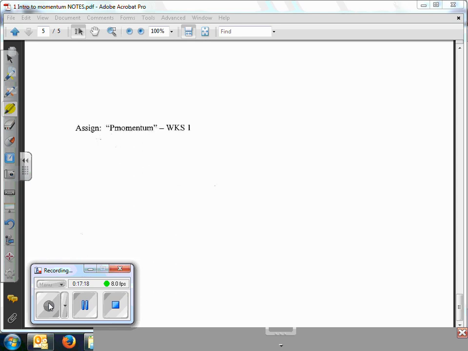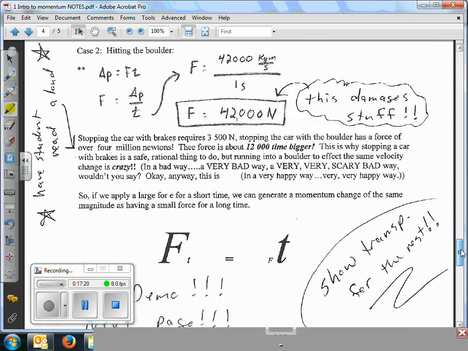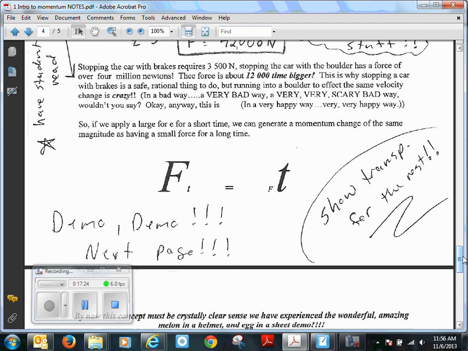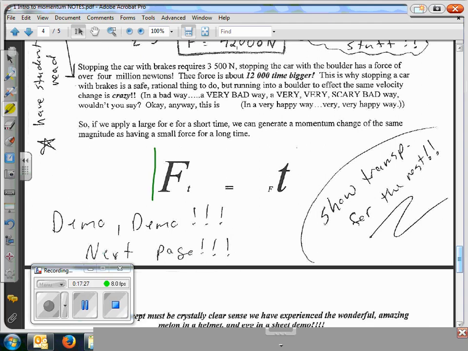Okay, for those of you that wanted to hang around a little bit and work on this together, just to re-emphasize what we talked about here, these are both the same momentum change, but one has a huge force and one has a huge time. The question is, if you were in a car, which would you rather have? A huge force or a huge time? Well, if you don't have a huge time, you probably wouldn't even know what happened. You might be dead.